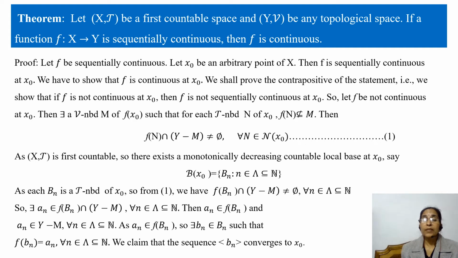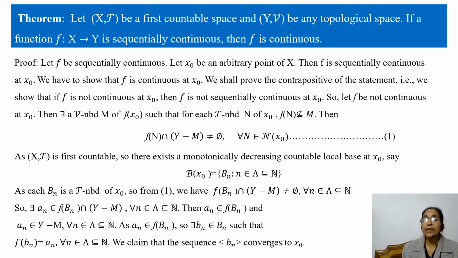As each B_n is a T neighborhood of x naught, so from 1 we have f of B_n intersection Y minus M is non-empty for every n belongs to capital lambda contained in N. Because this is non-empty, there exists some a_n belongs to f of B_n intersection complement of M for every n belongs to capital lambda.